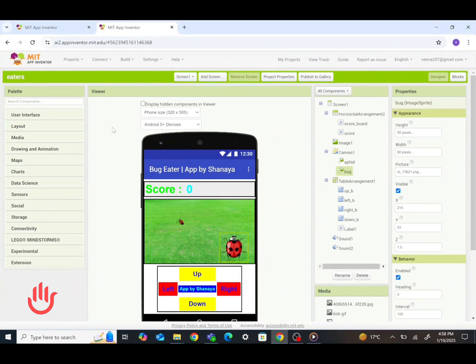Today I built a game on MIT App Inventor. This is my game, its name is Bug Eater. So here is a bug who eats an aphid. We can control the bug by using these buttons. Now let me show you its code.